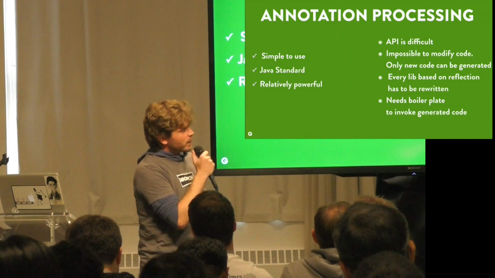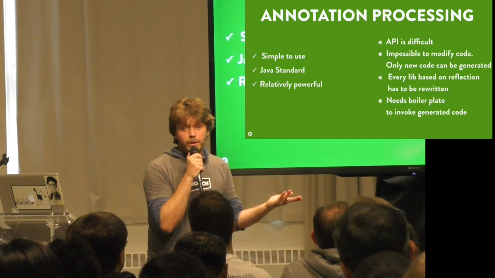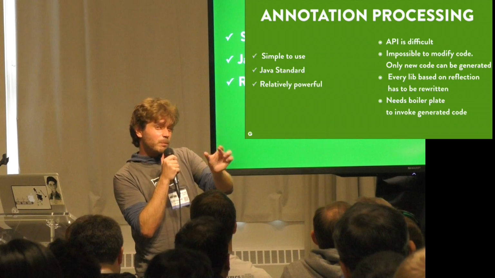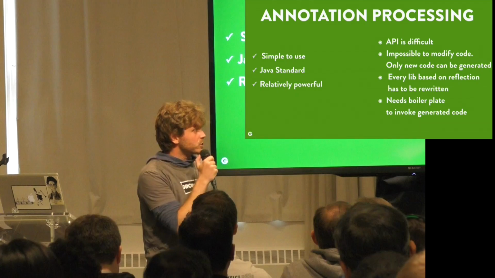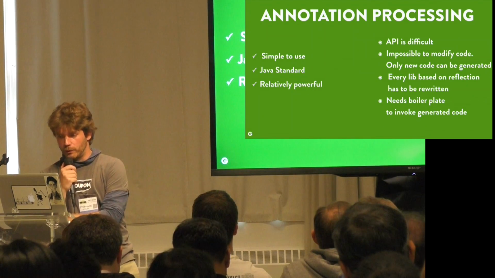Another thing that is not so interesting about annotation processing is that as you generate new code, you cannot change the bytecode, you cannot change your existing source code, so you will have to get some kind of glue between the generated code and your own code. So you need boilerplate to invoke generated code, which is something we would like to avoid.